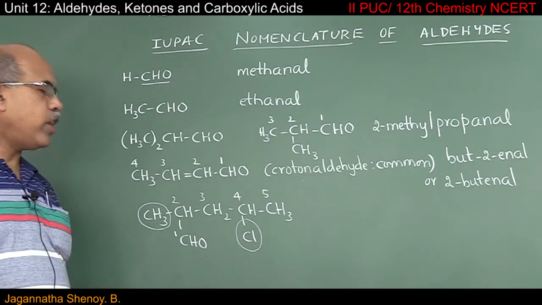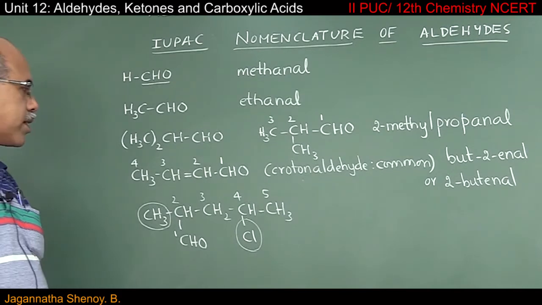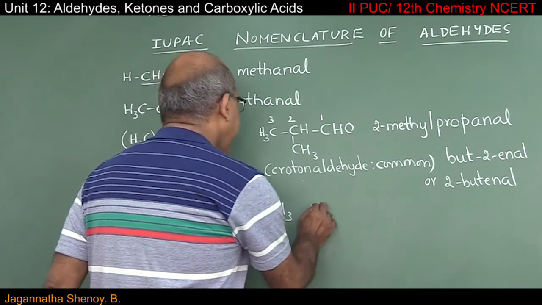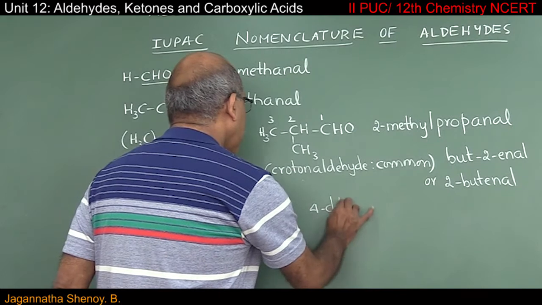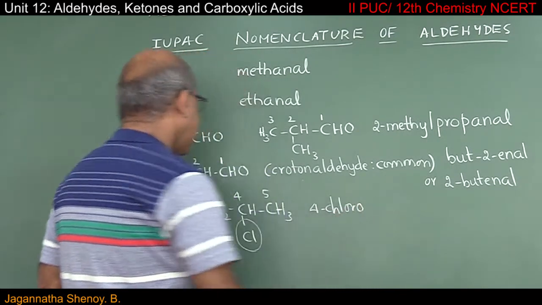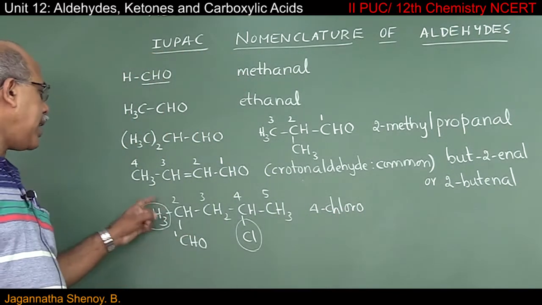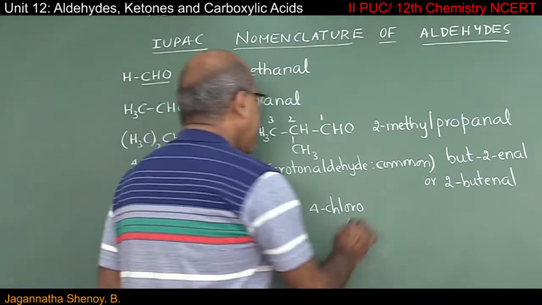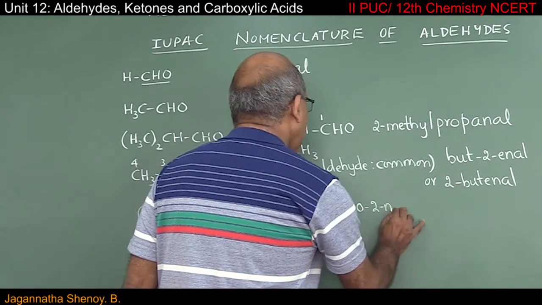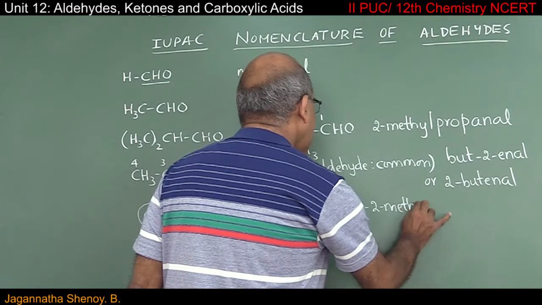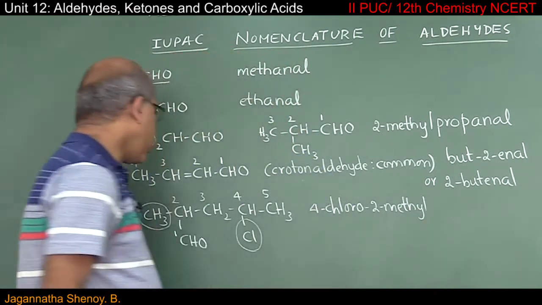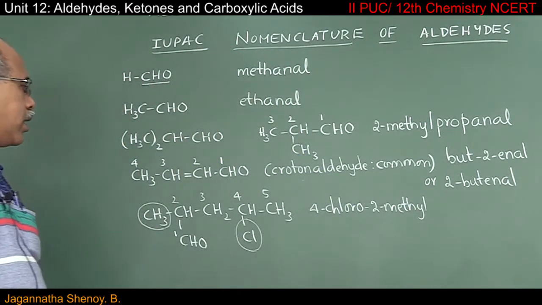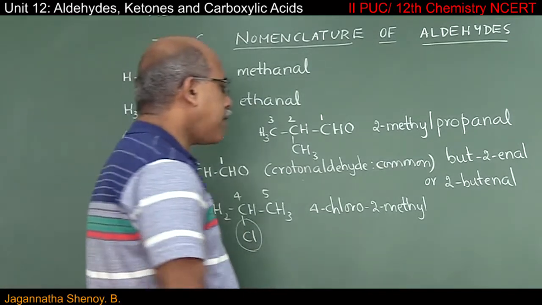That is why when you write the IUPAC name of this compound, it will be 4-chloro. And thereafter on the second carbon atom we have a methyl group. So it is a 2-methyl. 4-chloro, 2-methyl.